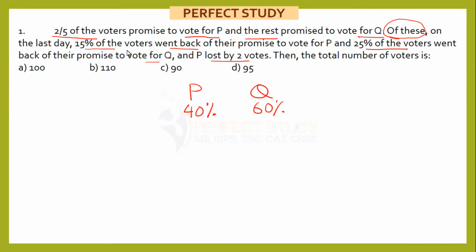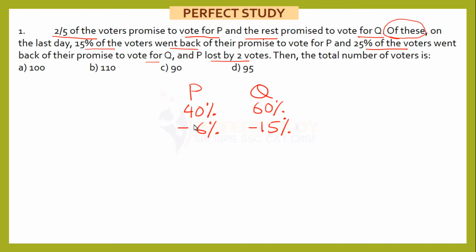On the last day, 15% of the voters went back on their promise to vote for P. So out of these 40%, 15% went back on their promise to vote for P. Now what is 15% of 40%? That is obviously 6%. So P is losing 6%. 25% of the voters went back on their promise to vote for Q. 25% of 60%, that is 1/4, so Q is losing 15%.